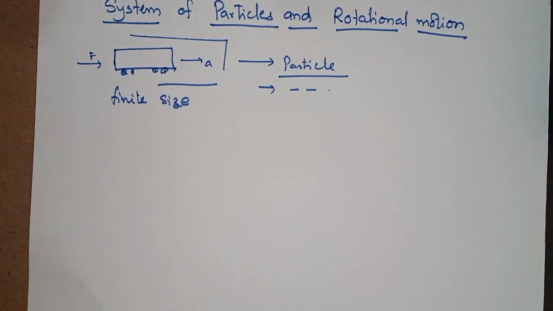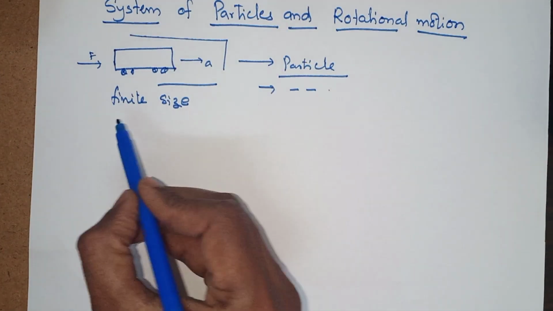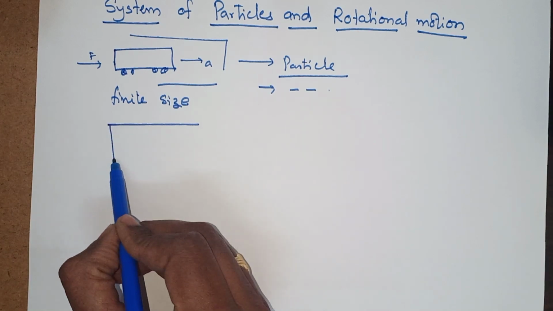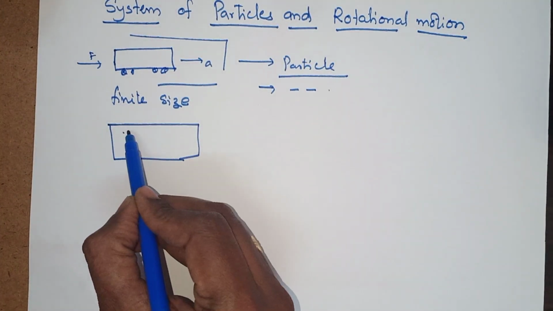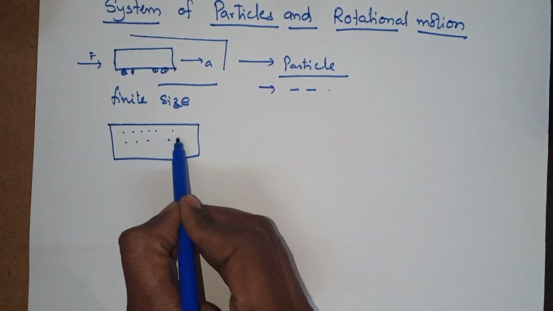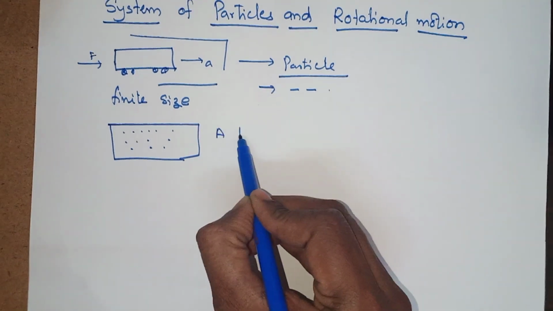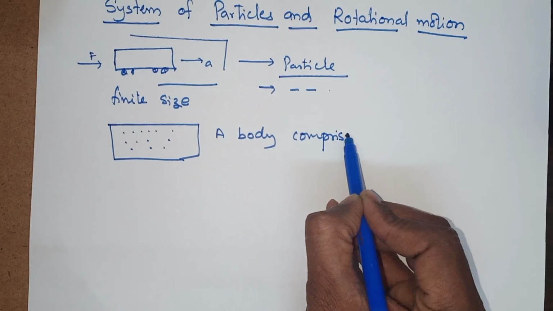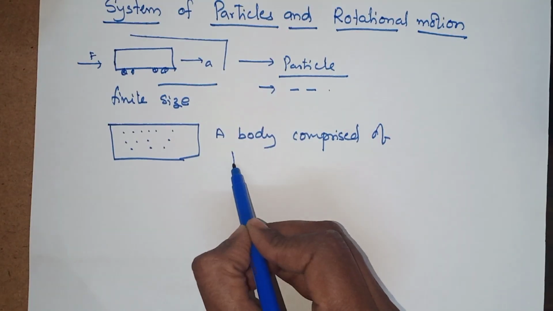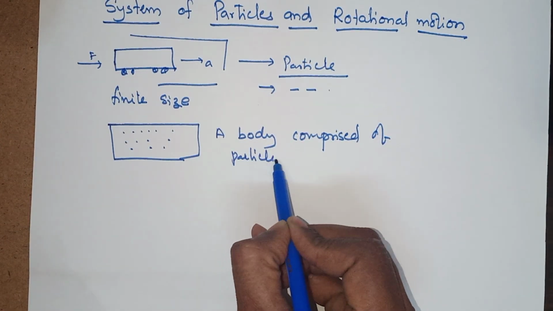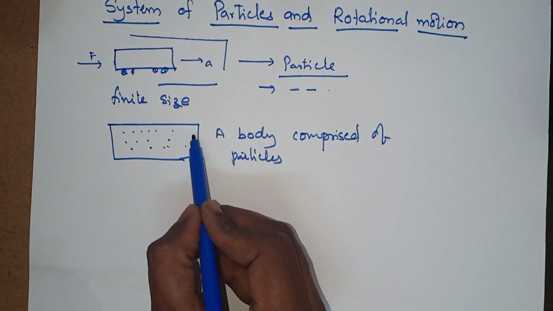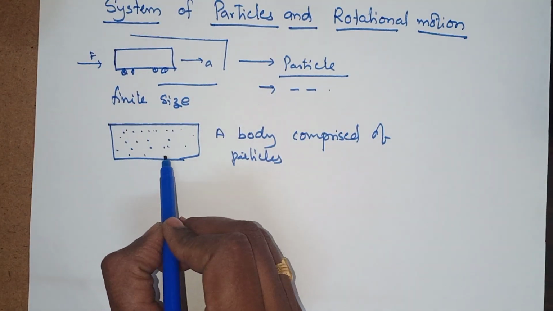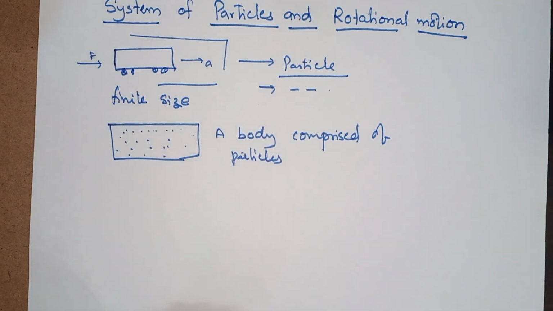Now in this chapter we attempt to go beyond this normal ideal model, where a body is composed of not a single particle, it is a combination of particles. A body comprised of a combination of many number of particles, means a body is a particle system.